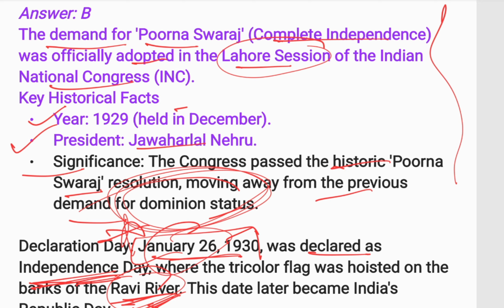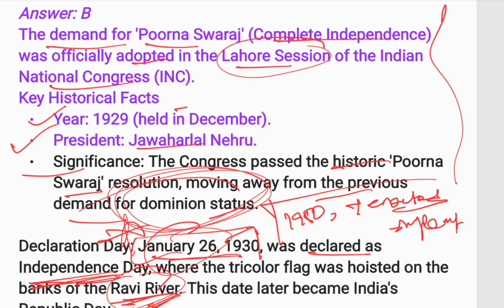Remember, January 26 later, in 1950, became the Republic Day of India, when the Indian Constitution was enacted or implemented. Remember to remember the day of January 26, 1930.